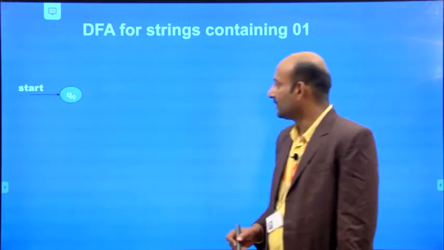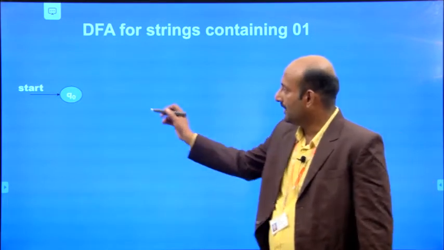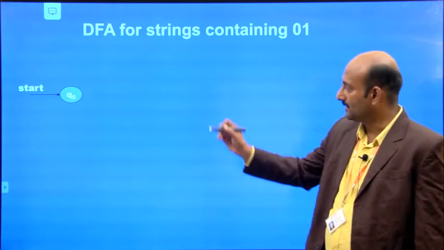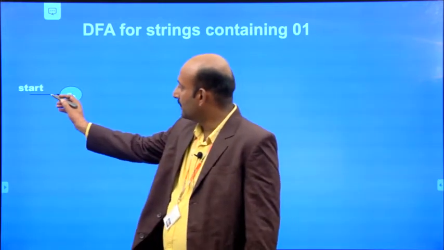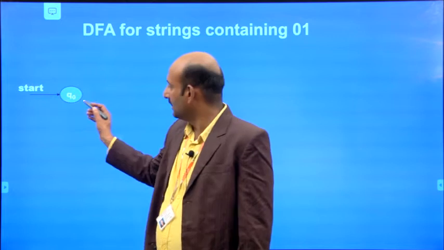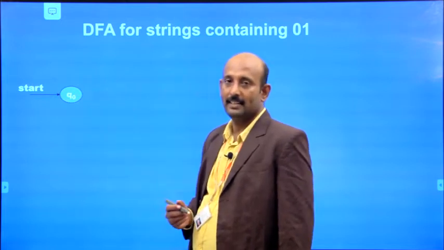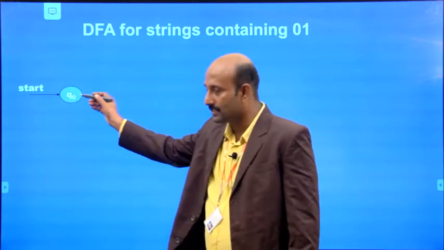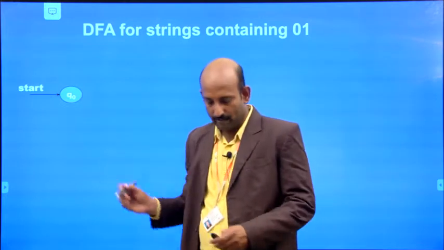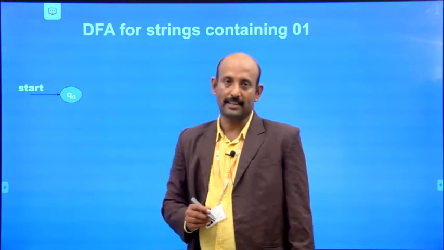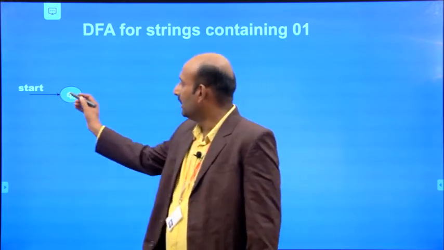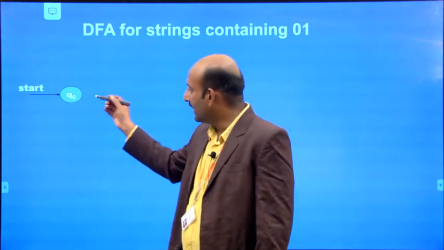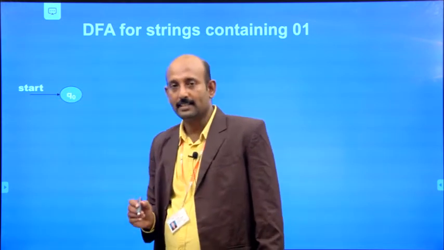Let's see that. So already I told you that we have a starting state, denoted by Q naught. The starting state has a special arrow mark that is labeled start. The state is represented by a circle and labeled by Q naught. So it is a starting state. First we have to draw the start state. It is mandatory to label it like this for the starting state, as I told already that Q naught is a starting state.